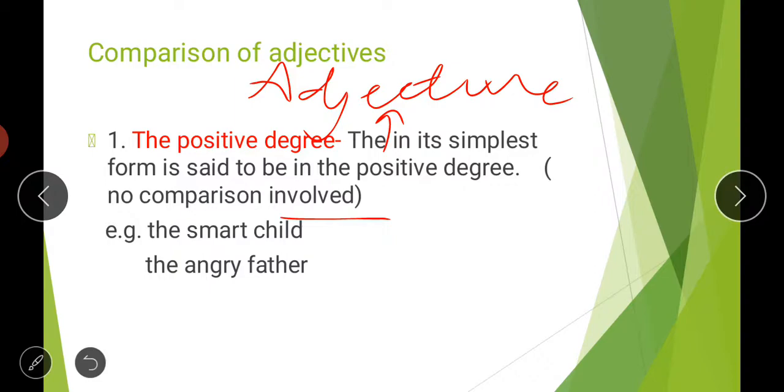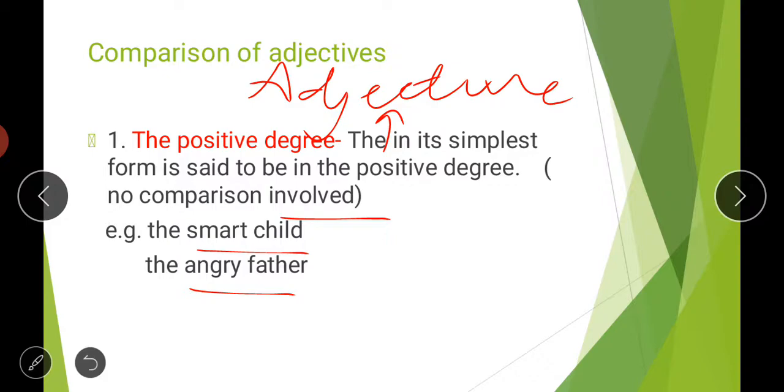No comparison is involved in this category; in positive degree, there is no comparison between anything. Like if I say the smart child, the angry father, the beautiful girl, the good boy, these words smart, angry, good, beautiful are all positive degree adjectives.